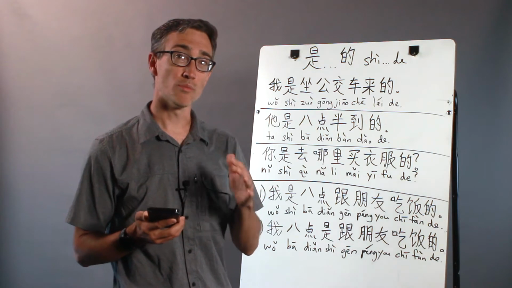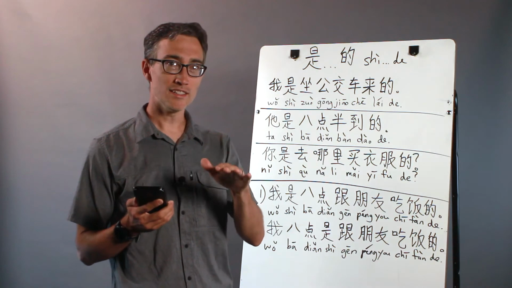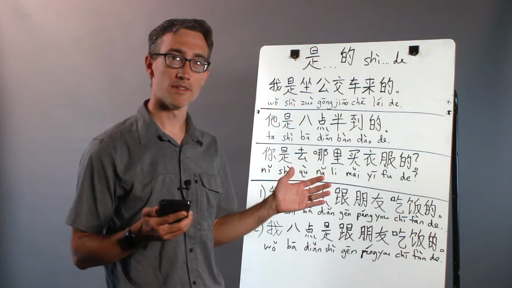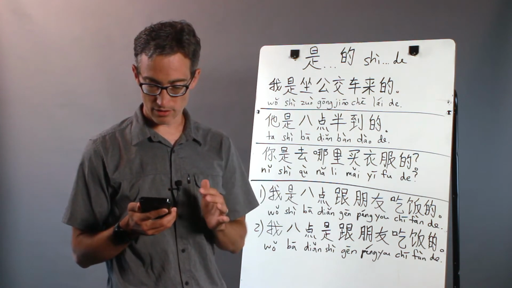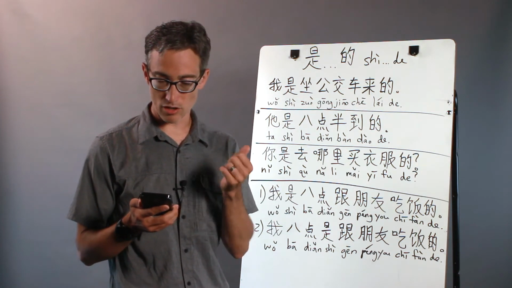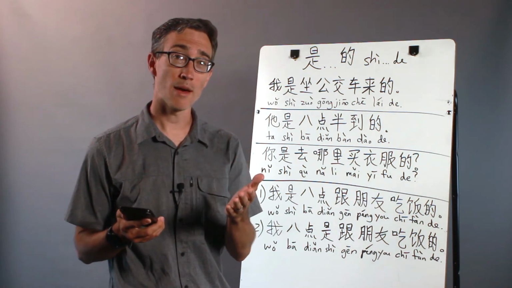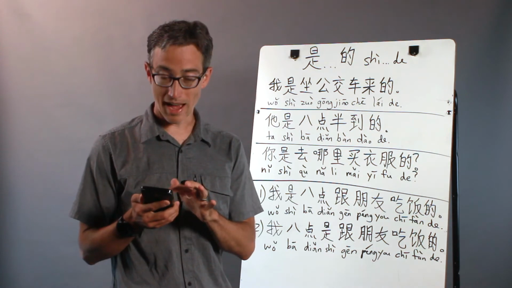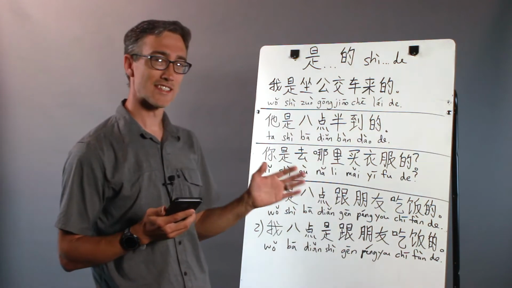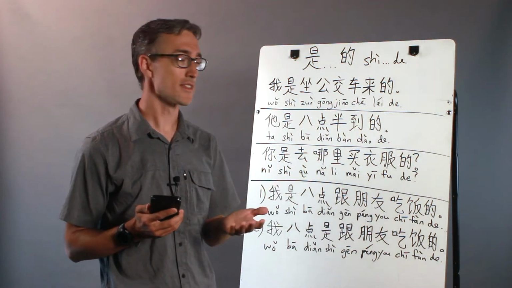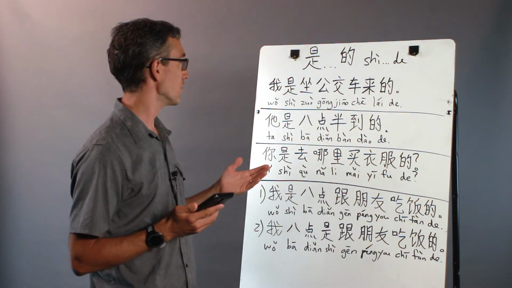But today I'm going to teach you about one that specifically has to do with clarifying a detail about something that already happened. And so it's often used in questions, though not always. It's talking about emphasizing usually when something happened, where it happened, why it happened, how it happened, that kind of thing. Here are a few examples. These sentences necessarily are a little bit more complex than some of the sentences I've used, but we'll work through them slowly and you'll be able to see what we've got here.